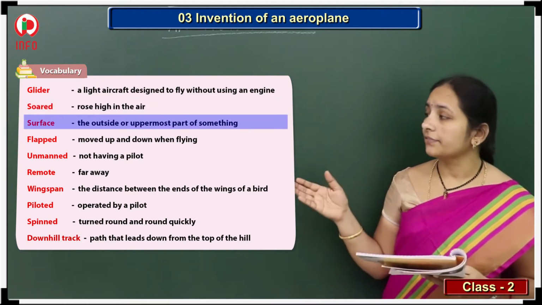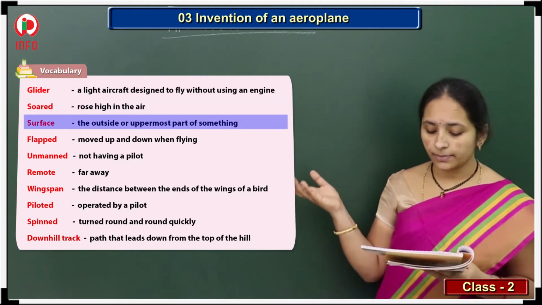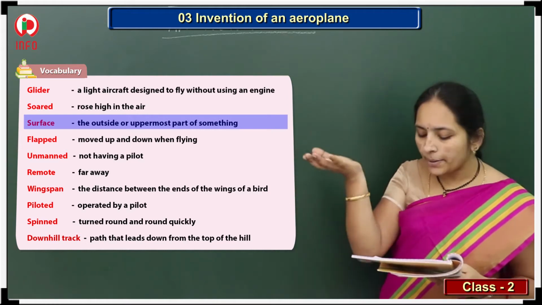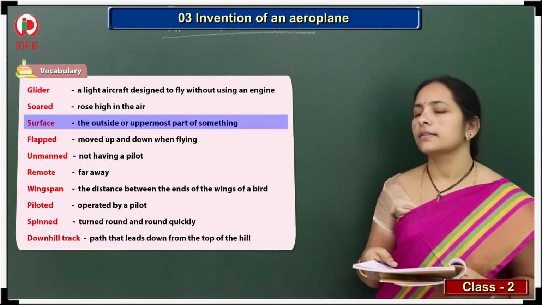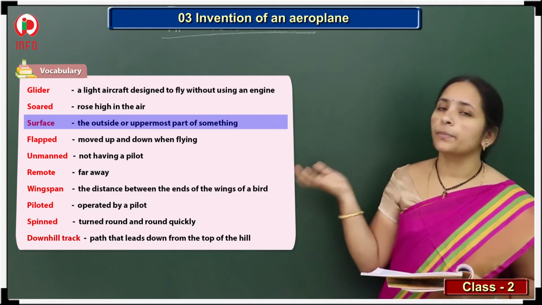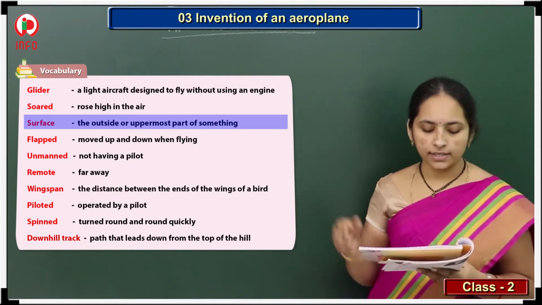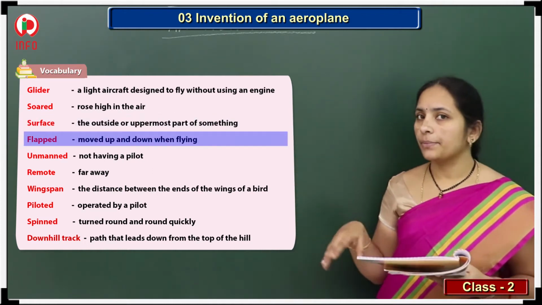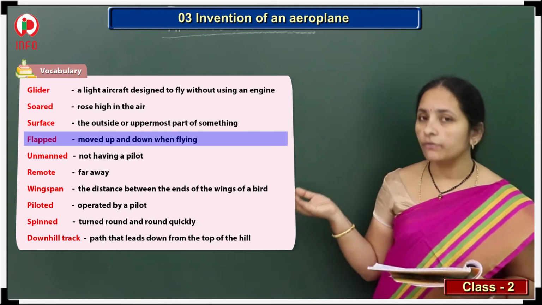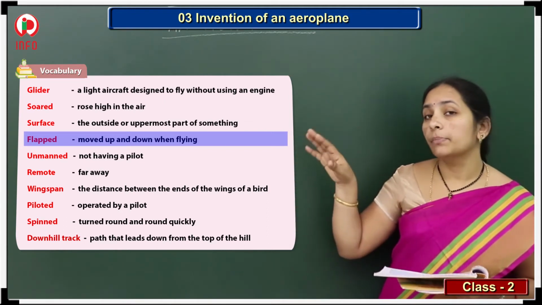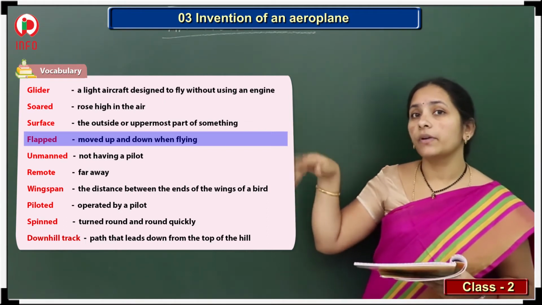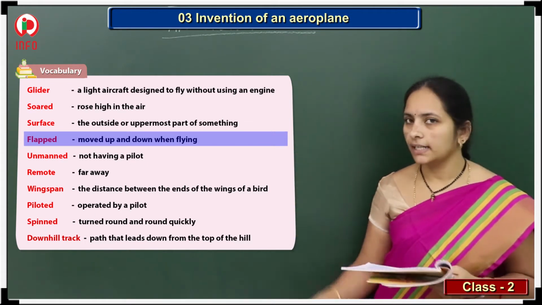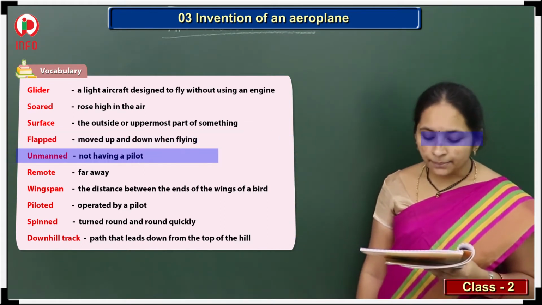Next one is surface. What is surface? Surface means the outside or uppermost part of something. That is called surface. Flap. Flap means moving up and down when flying. Birds flap their wings. That is moving up and down while flying. That is called flap.